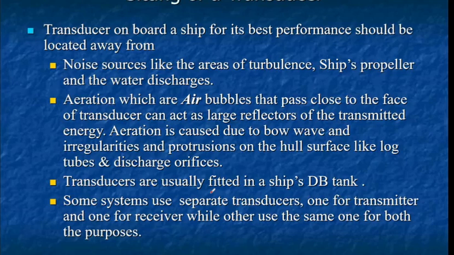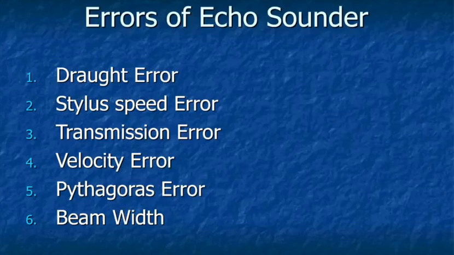Transducers are usually fitted in a ship's double bottom tank. Some ship systems use separate transducers, one for transmitter and one for receiver, while others use the same for both purposes.